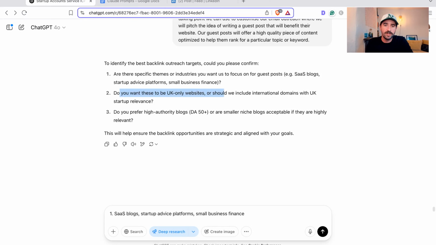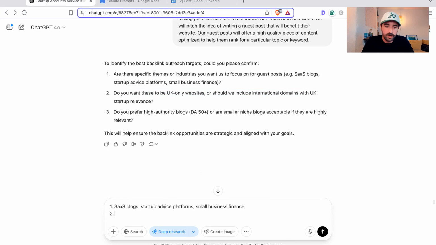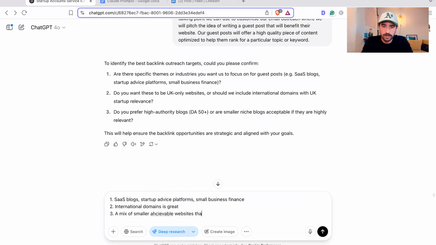Do you want these to be UK websites or should we include international domains? I don't mind international domains. International domains is great. And do you prefer high authority, small and niche websites? So again, a mix of smaller, achievable websites that are relevant, as this is a new SEO strategy. Trying to go after maybe the highest authority blogs might be tough for a new site.